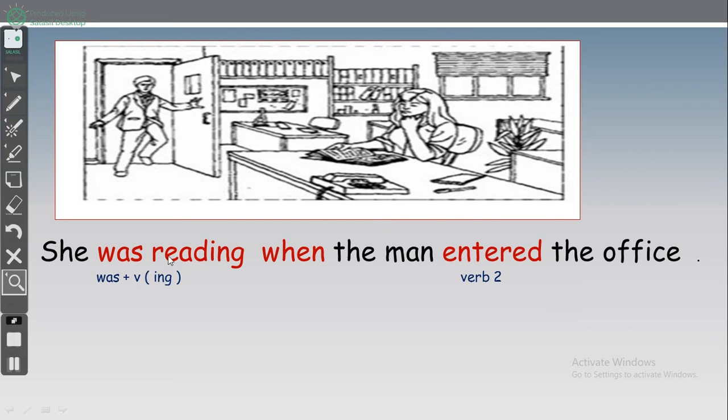Okay, when, in the past for a period of time. طيب, what happened? شو صار? The man entered the office. قاطع القراءة. Okay, when the man entered the office. What's the meaning of when? عندما. The man is the second subject, entered the verb to. Okay, the office is the object.